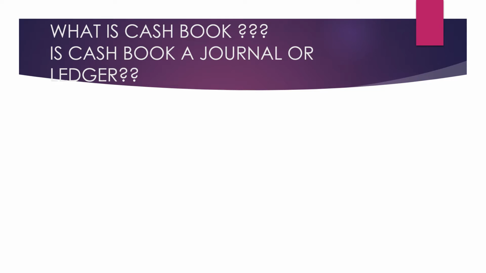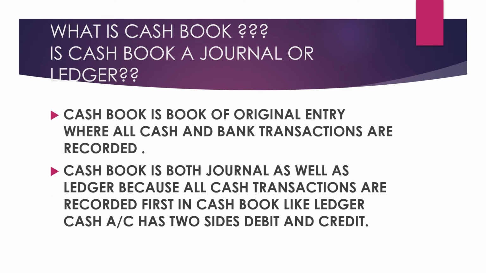First we'll try to understand what is cash book. Cash book is a book of original entry where all cash and bank transactions are recorded. That means cash book records only the receipts and the payments of cash type transactions. Students, make a note, we do not record credit transactions in cash book. We'll record only cash related transactions. If cash is coming into the business, we'll record it, and if cash is going out of the business, we will record it.